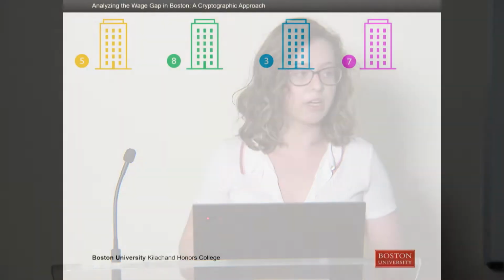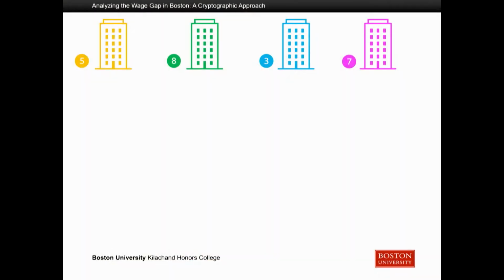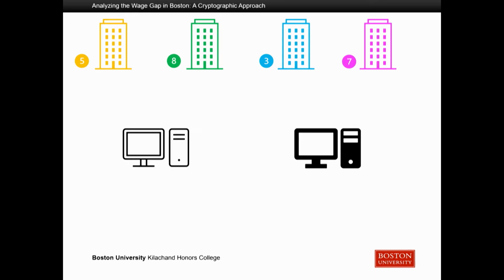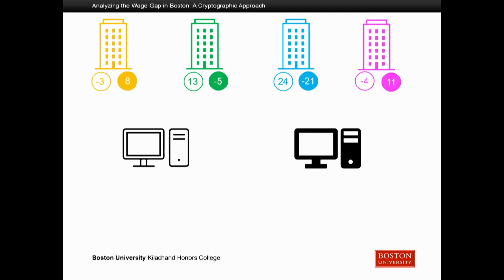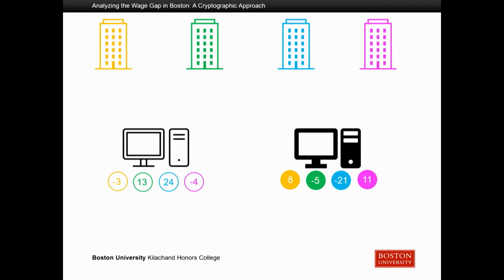So let's go through a really simple example of how they do this. Here we have 4 companies, and each has their own average salary for women. We're going to compute the average salary for women across these 4 companies. Like the Boston Women's Workforce Council, we're also going to have 2 servers that are going to help us out with this computation. So we're going to have each of the companies split their data into 2 pieces that add up to their original data. And from here, each company is going to send one piece to the white server and the other to the black server. Notice here that each server only sees half of the data pieces, so they don't actually know what any of the company's salaries are.